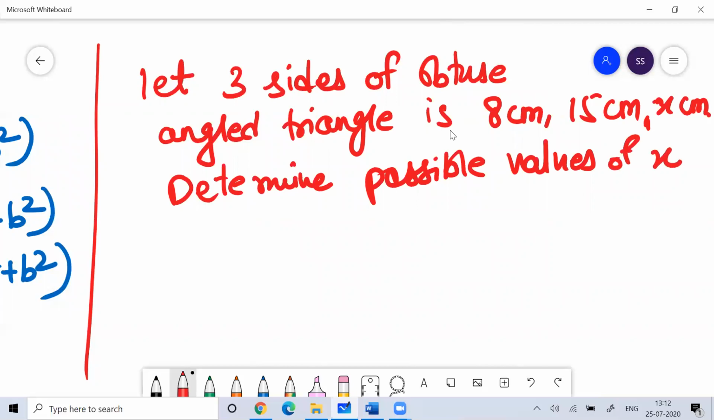Very good question. It came in the CAT exam. So think on this. How will you do this question, everyone? What are the possible values of x? Apply the inequalities property which I have discussed just now to get the answer.